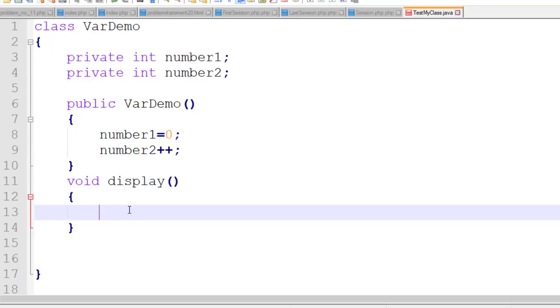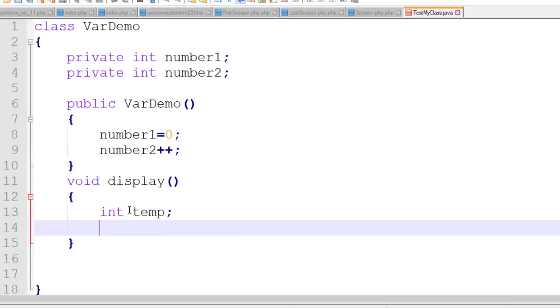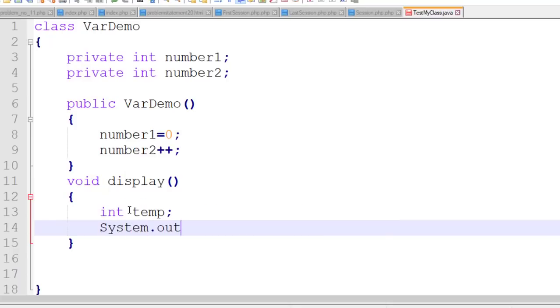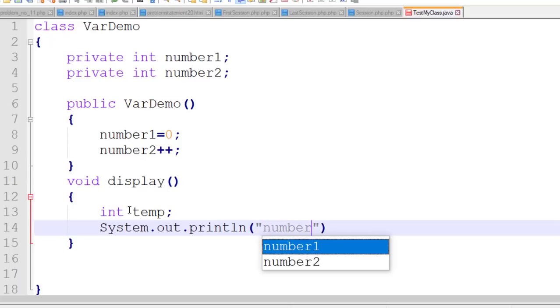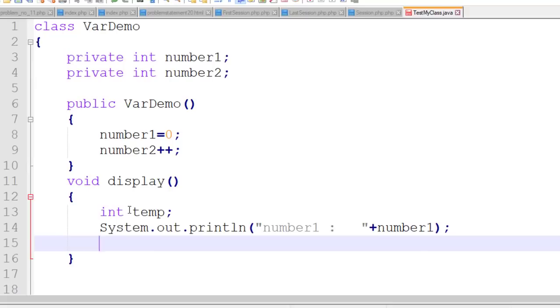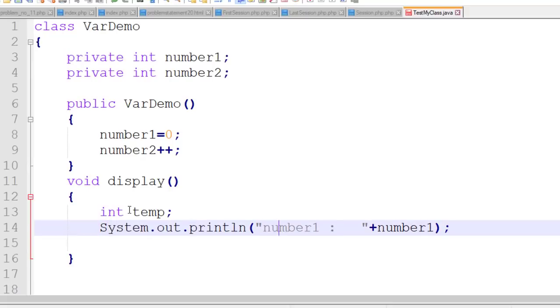Now in display, I declare another variable, temp, and here I am trying to print the output for the variables. Number one, this is what?